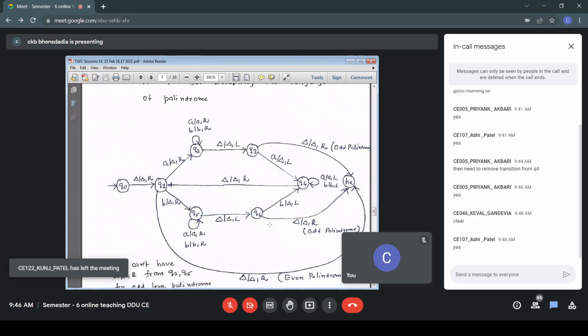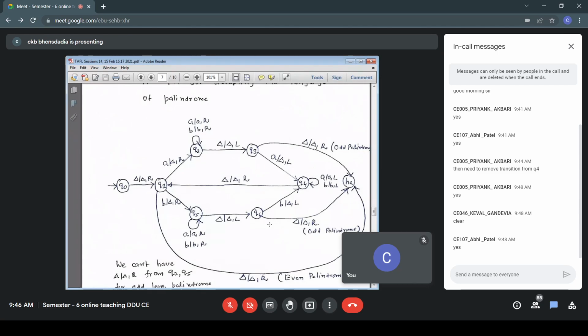Move towards the center. Eventually, I'll have a couple of symbols left if it is an even length palindrome. So in the last iteration, I'll remove B from left, I'll match B from right. Now, if that is an even length palindrome, I will have everything blank. In case of an odd length palindrome, one unmatched symbol would be there.